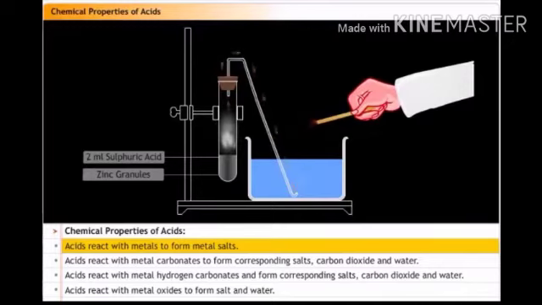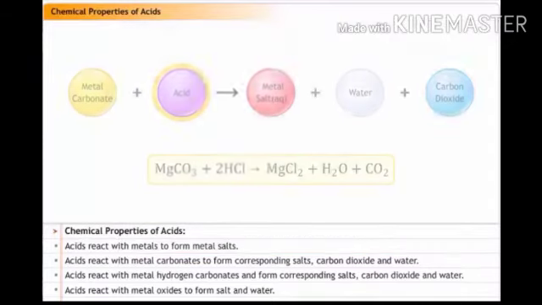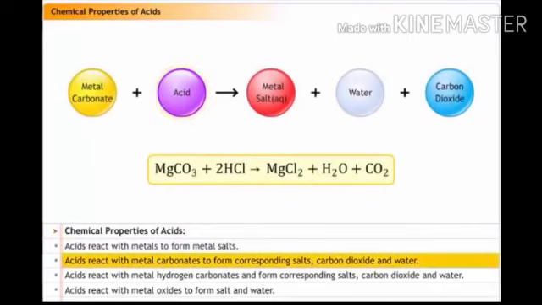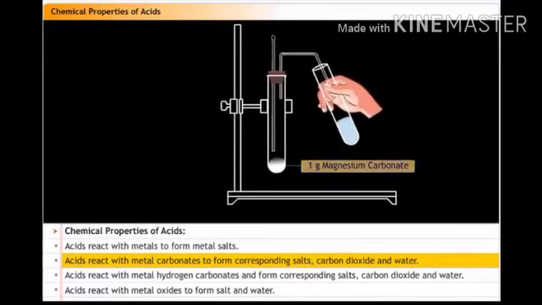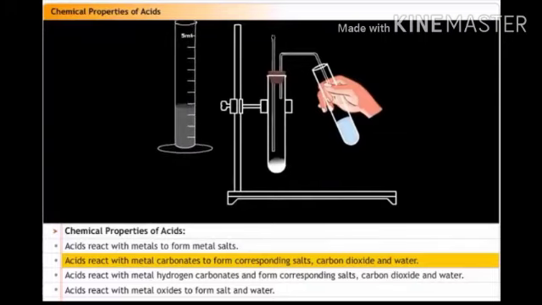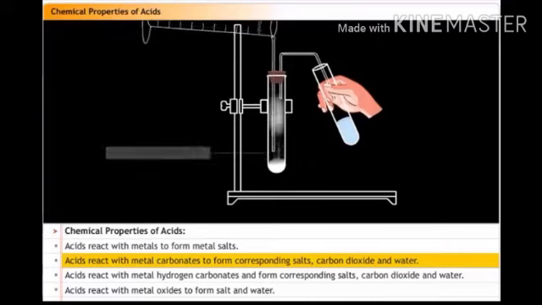And the next one is reaction with metal carbonates. When an acid reacts with metal carbonate, then salt, carbon dioxide and water are formed. Let's try to prove this through an experiment. For this, take 1 gram of magnesium carbonate in the boiling tube and add about 5 ml of dilute hydrochloric acid in the boiling tube, and we will observe that brisk effervescence of a gas is produced.